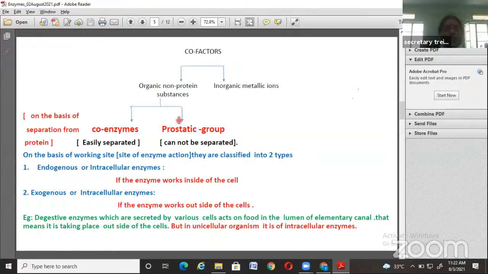So based on this separation factor, the non-proteinaceous groups are classified into coenzymes and prosthetic groups. The next one, under inorganic metallic ions, there are no other groups. So here, these cofactors are classified: if they are separated easily from the protein particles, then they come under coenzymes, and if they cannot be separated from the protein group, they come under prosthetic group. This is clear. The next, on the basis of working site, that means site of enzyme action.